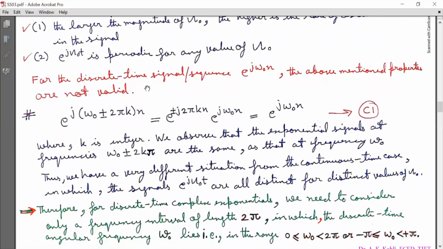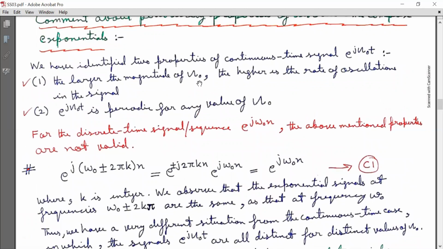However, for the discrete time sequence e^{jω₀n}, the above mentioned properties are not valid. This is very, very important. These two properties are valid for continuous time signals, but not for discrete time signals.